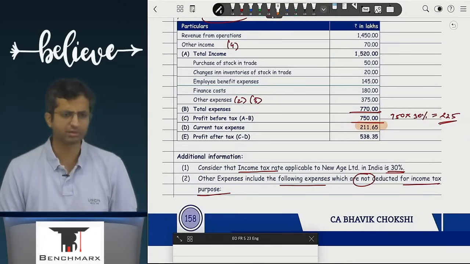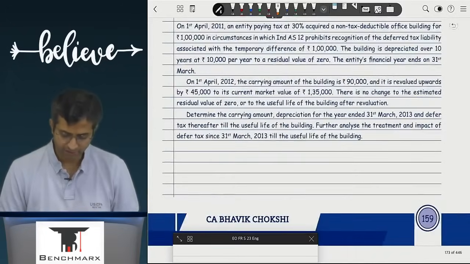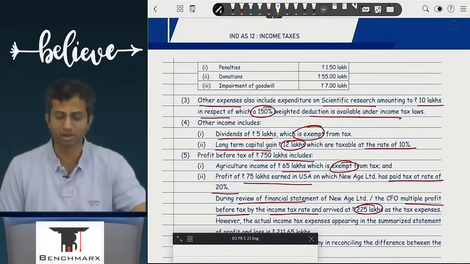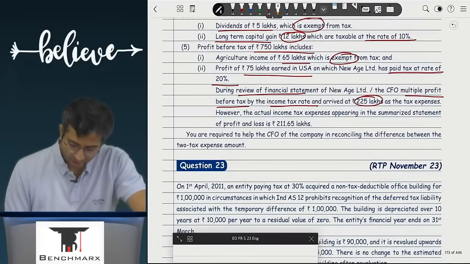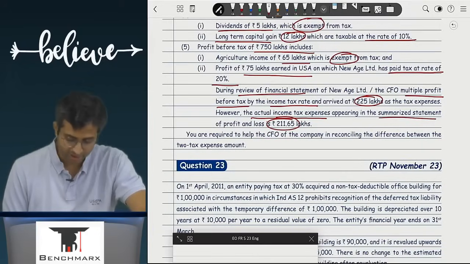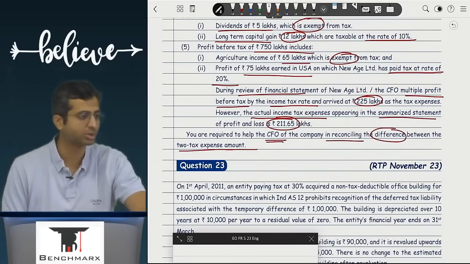It's 211.65. It is different. Why is it different? There were various reasons as outlined above. However, the actual income tax expense appearing in the summarized statement of profit and loss is 211.65. You are required to help the CFO of the company reconcile the difference between the two tax expense amounts.